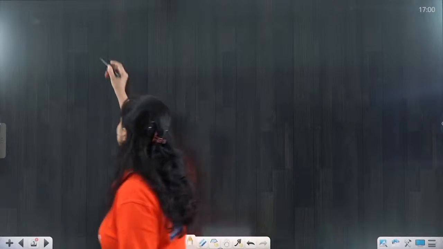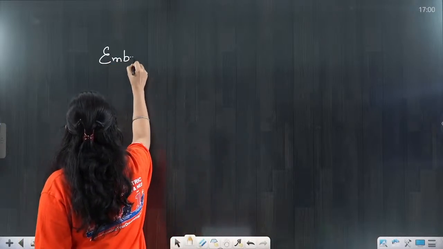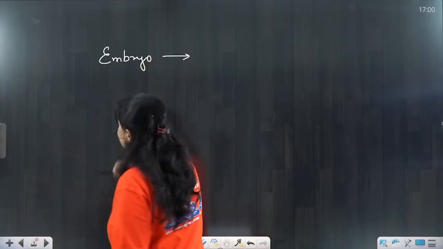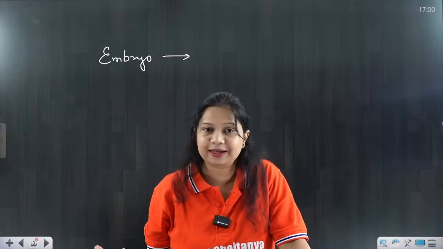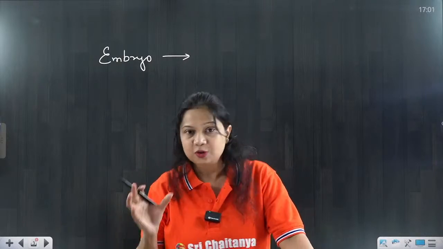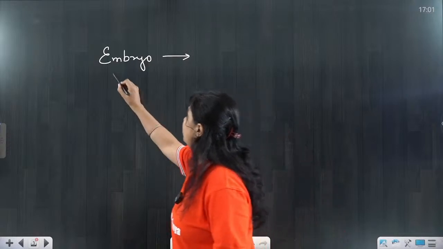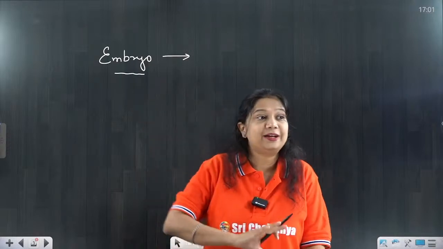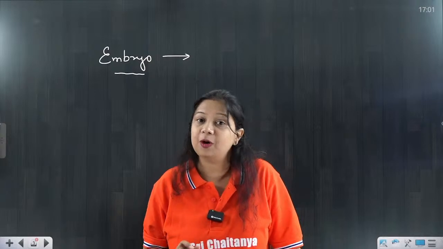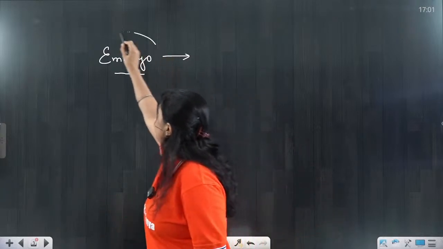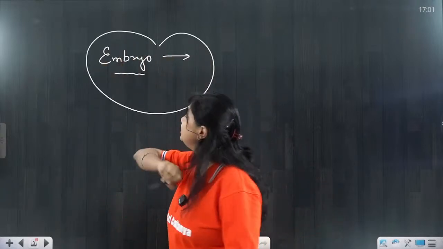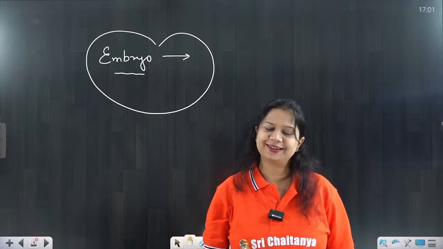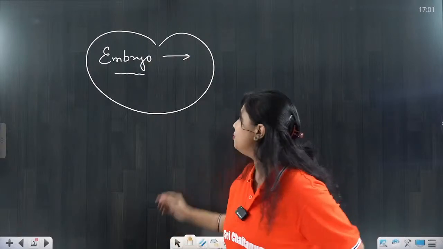Now embryo is the first structure that is going to be a living whole organism in its future. So studying the properties of embryo, the different structures of the embryo, as well as what is going to happen further in these embryos, is called the study of embryos, that is embryology.